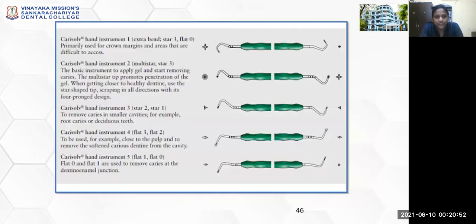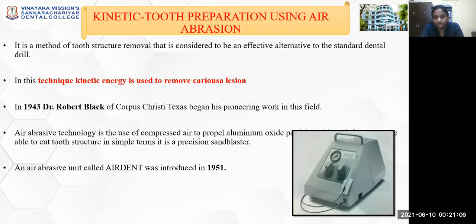be placed. So the hand instruments that are used in this KD-Solve have multiple numbers: 1, 2, 3, 4, and 5, and each number is a double-ended instrument with different shapes for easy access and removal of the carious dentin.